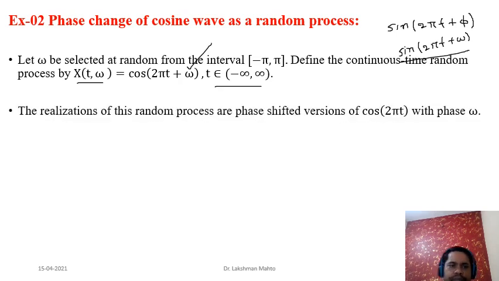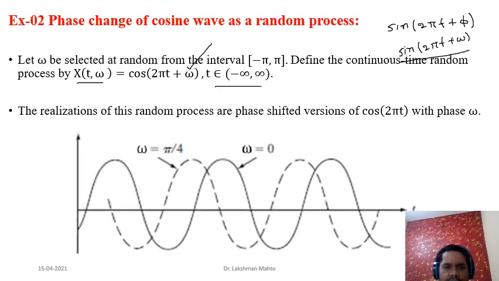So simply, for each fixed omega, we will get a realization of the random process, which would be just a function of time. And if you fix that value of omega, it becomes the phase of the corresponding signal.